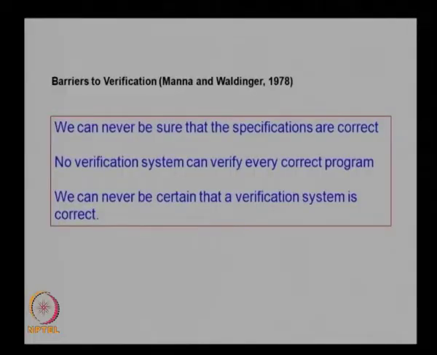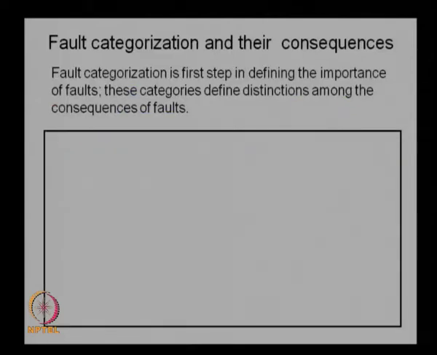But before we discuss the methods, we need to define a few terms about fault categorization also. There are different kinds of faults happening in the system. Some of the faults are very severe, some of them are not very severe, but some need attention, and some can be left as such because they may not cause any other problem in the system.